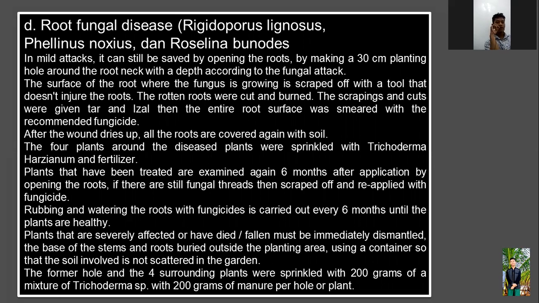The four plants around the diseased plant are sprinkled with Trichoderma harzianum and fertilizer. Plants that have been treated are examined again 6 months after application by opening the roots. If there are still fungal traces, scrape them off and reapply fungicide. Plants that are severely affected, have died, or have fallen must be immediately dismantled.